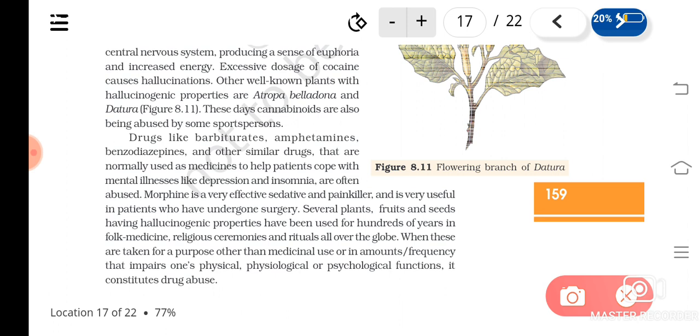Okay, I told you several plants like Atropa belladonna, Datura, etc. have hallucinogenic properties, isn't it? And many other plants also, and these are used in folk medicines, religious ceremonies, rituals, isn't it?